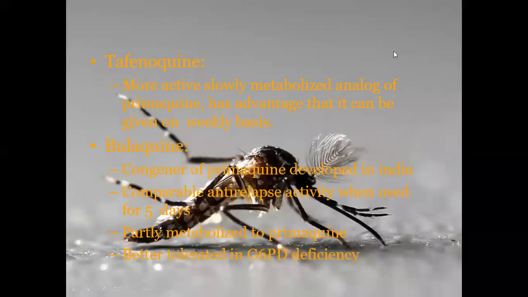Now comes to Tafenoquine. This is a more active, slowly metabolized analog of primaquine. Tafenoquine is an analog of primaquine. It has an advantage that it can be given on a weekly basis, not a daily basis, but a weekly basis. Then bulaquine, it is a congener of primaquine developed in India.